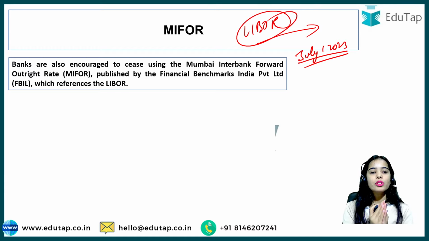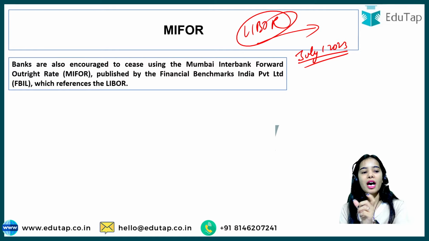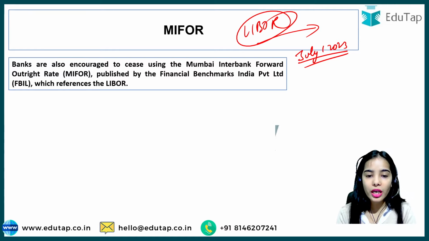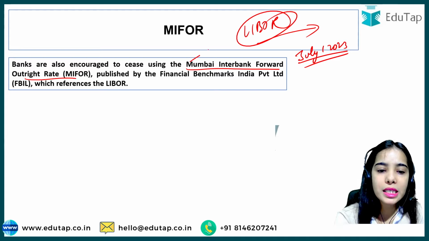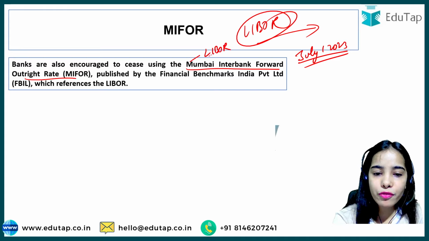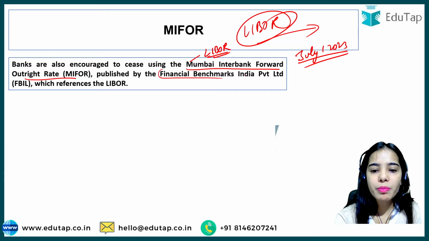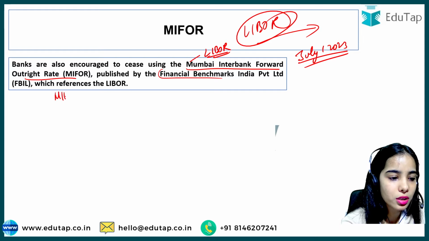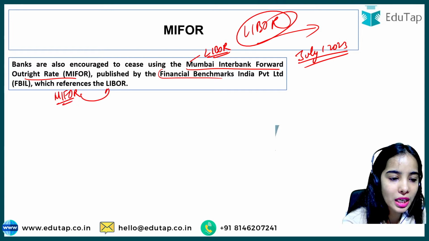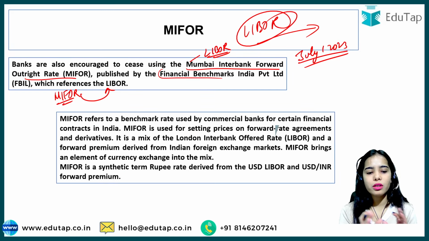Now, banks are also encouraged to cease using MIFOR, that is the Mumbai Interbank Forward Outright Rate. We need to stop using this MIFOR because it is based on Libor. MIFOR is published by Financial Benchmarks India Private Limited, which references the Libor. So that's why we need to stop using MIFOR also. Here I have given you some extra information. You can read it.